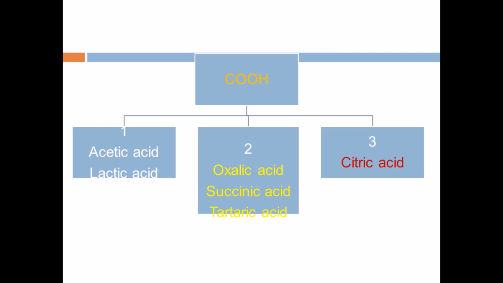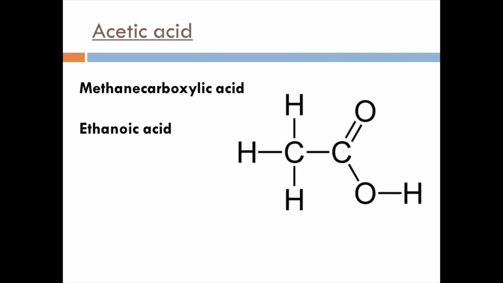So, understood, based on the number of carboxylic groups, I have categorized those compounds into three varieties. If you just remember that one group is present, then even if the chain is missed, at least if you know that it's a monocarboxylic acid, you will get half of the marks. So based on the number of carboxylic acid groups, it is classified.